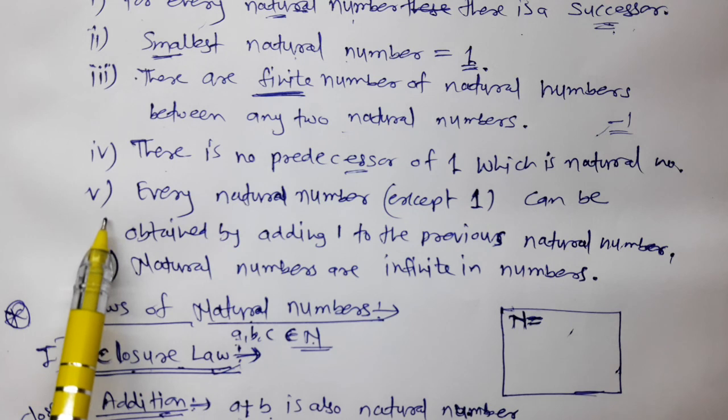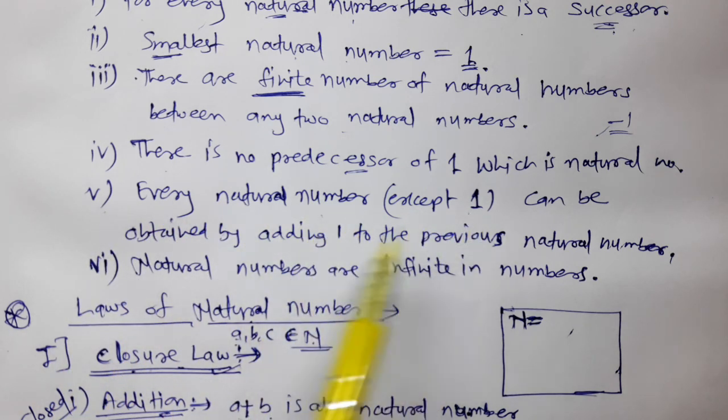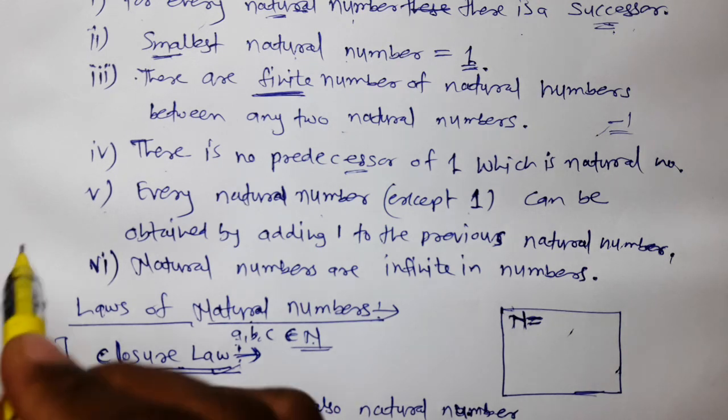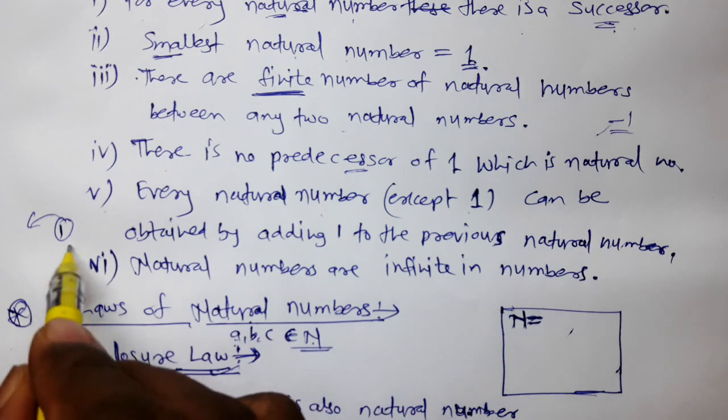The next property, property number 5: every natural number except 1 can be obtained by adding 1 to the previous natural number. If we take any natural number and add 1, we get a natural number. So every natural number is obtained by adding 1 to the previous one. But 1 is the number which has no predecessor which is a natural number.